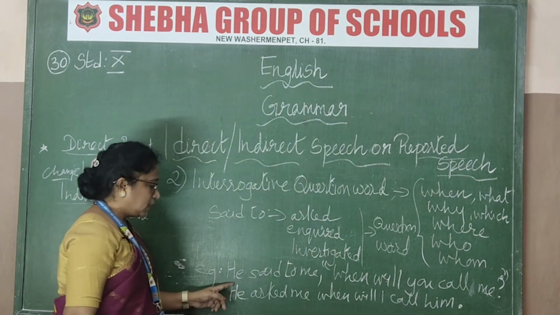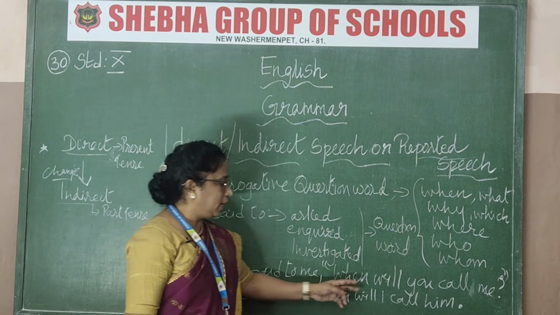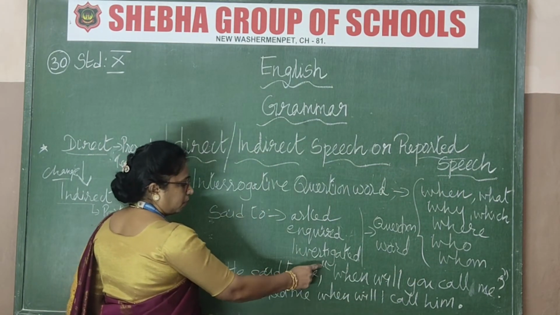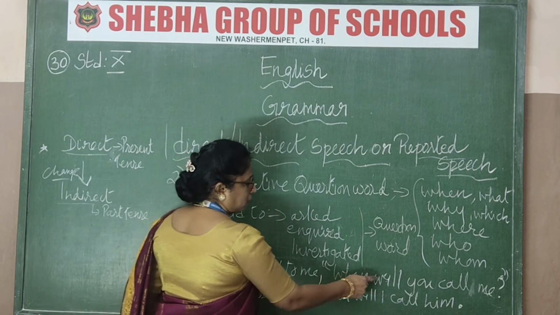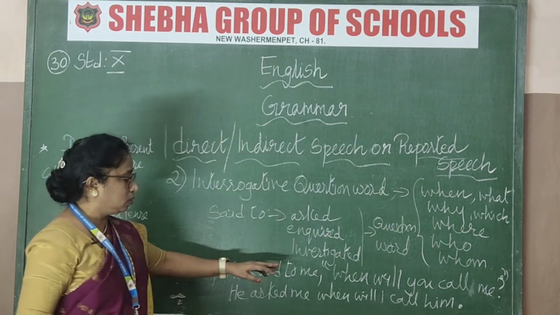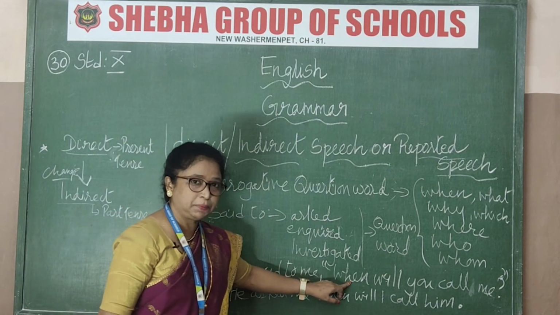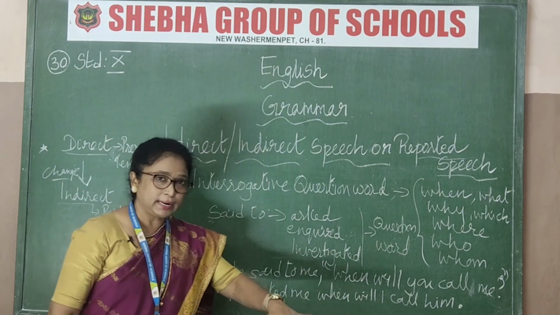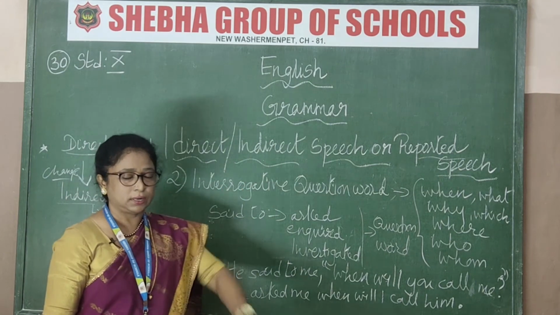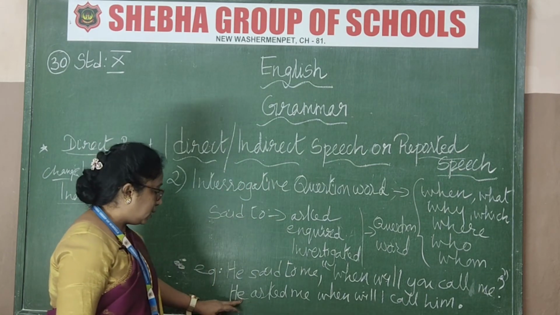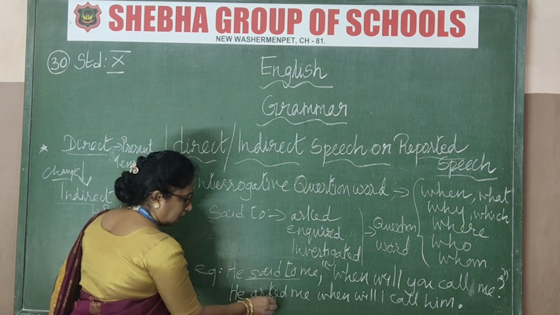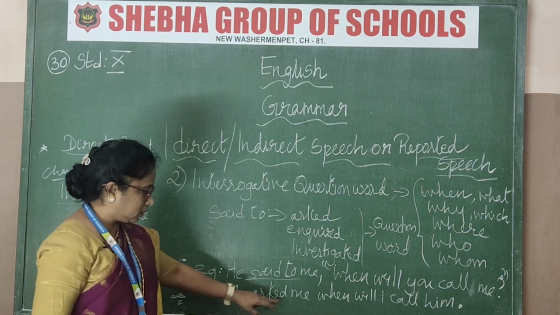So see the example. He said to me, comma, open quotes, capital letter, "When will you call me?" Question mark, close quotes. So got this now? Now see the question word. When is repeated. This is the direct speech. Now from there you are going to write the indirect speech. How? He asked me. Said to will change into asked. He asked me.